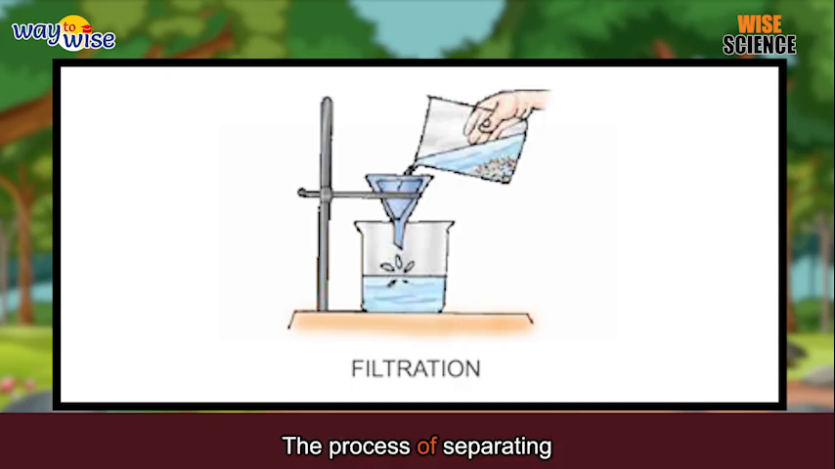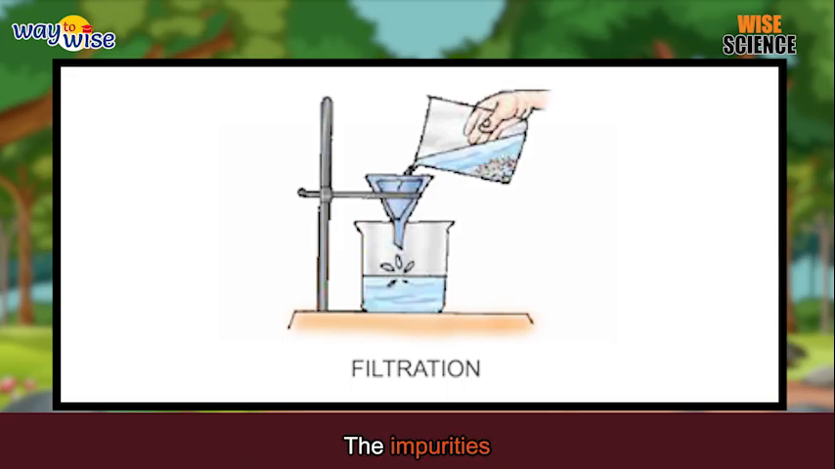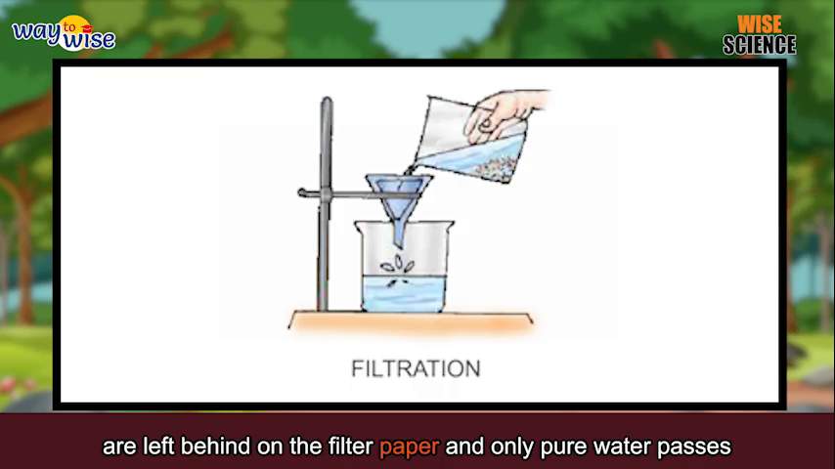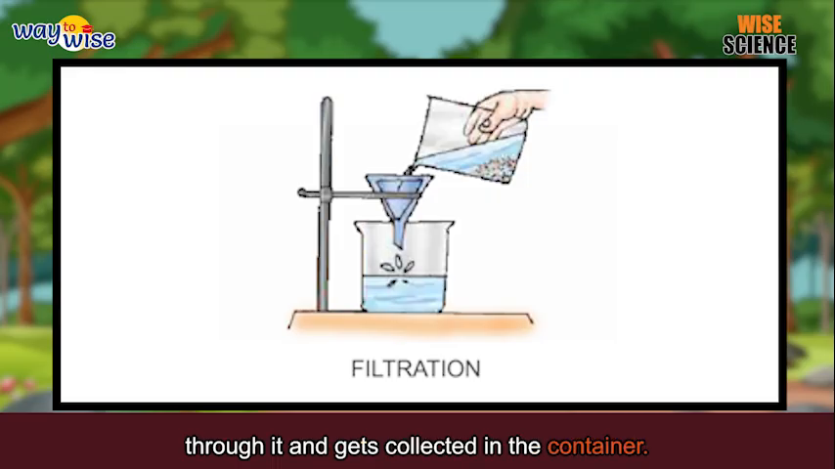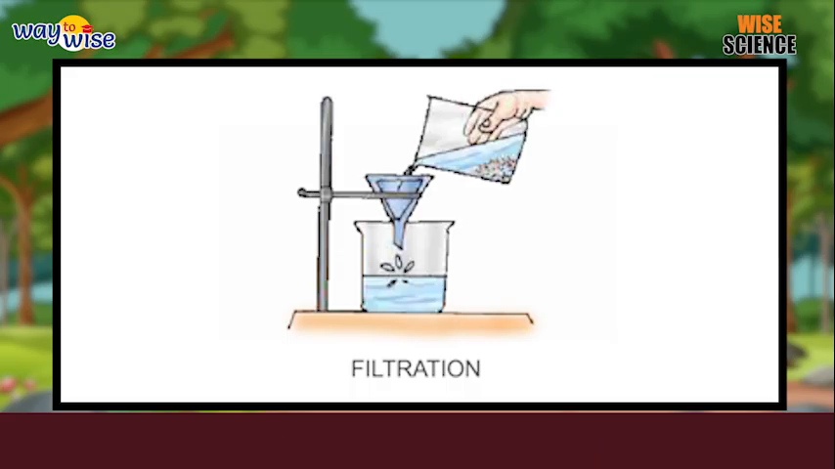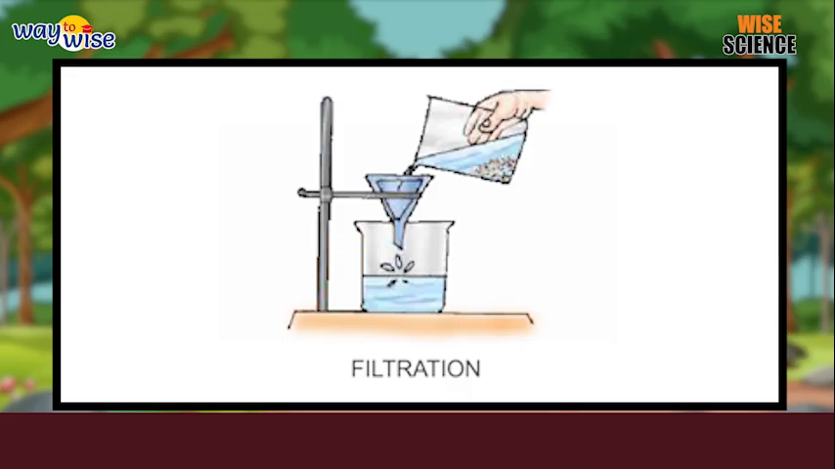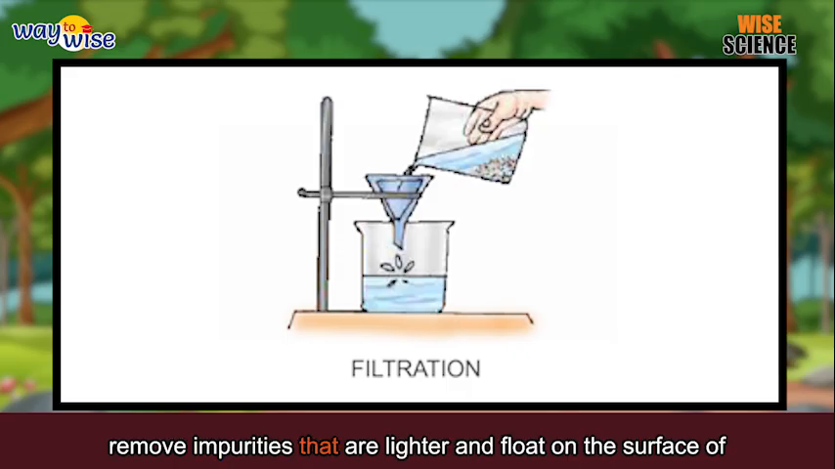Filtration. The process of separating insoluble impurities from a liquid using a filter paper is called filtration. In this process, water is passed through the filter paper kept in a funnel. The impurities are left behind on the filter paper, and only pure water passes through it and gets collected in the container. Water taps usually have filters to purify water. Filtration is a better process than decantation to purify water, as it can also remove impurities that are lighter and float on the surface of water.